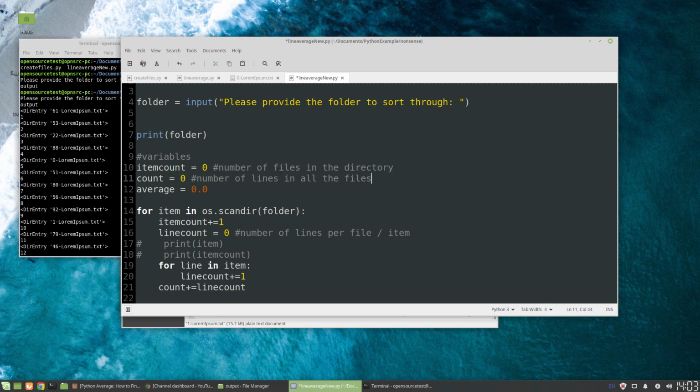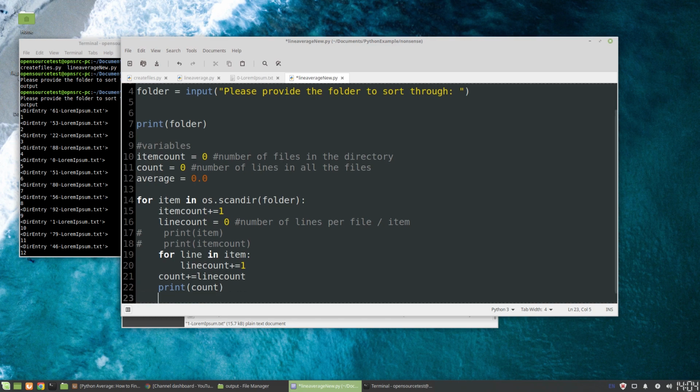Like we just said, to get the average, we're going to divide count by item count, and that will give us the average number of lines. If we want to test again, we can print count, and it should show you a full count.